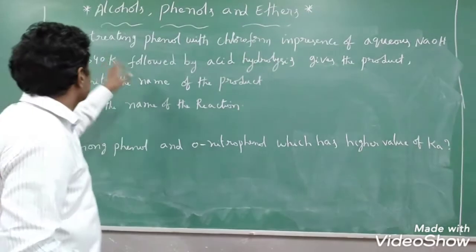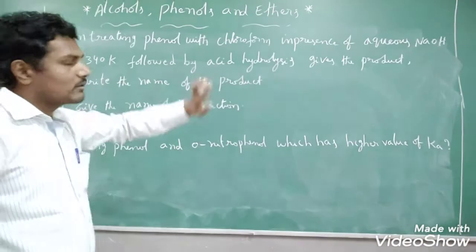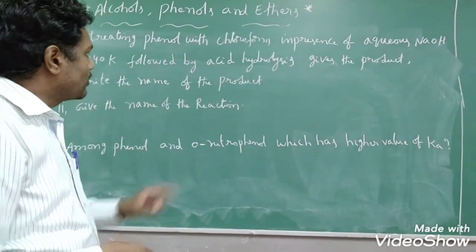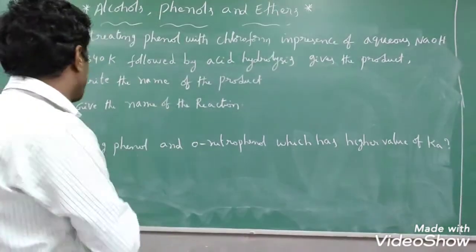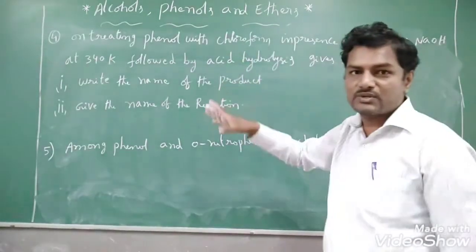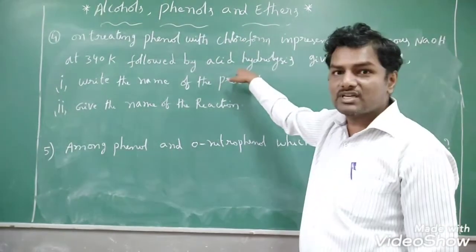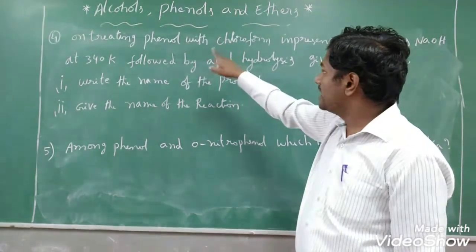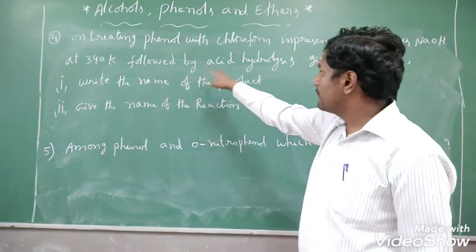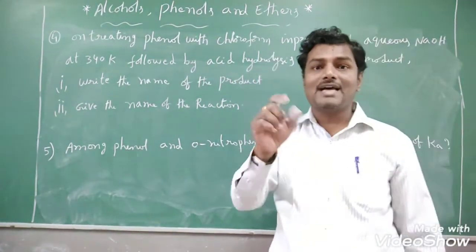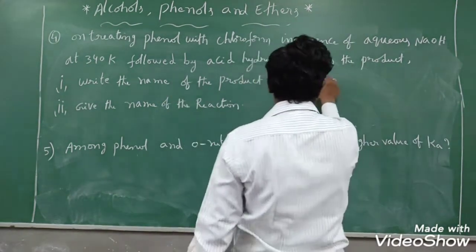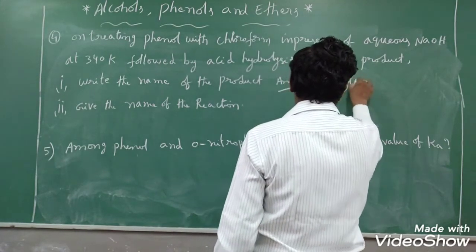Let us see, students, the next important question. On treating phenol with chloroform in presence of aqueous NaOH at 340 Kelvin followed by acid hydrolysis gives the product. Write the name of the product they have asked. We have discussed the same question, the previous question, Reimer-Tiemann reaction. See the same sentence, students. On treating phenol with chloroform in the presence of aqueous NaOH at 340 Kelvin followed by acid hydrolysis, it gives what? Salicylaldehyde. So what is the name of the product here? Answer: the name of the product is salicylaldehyde.